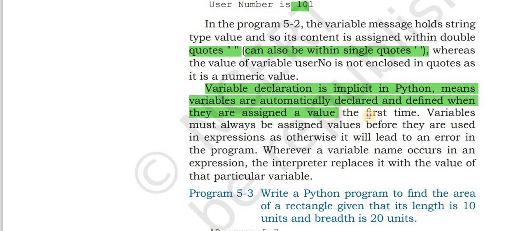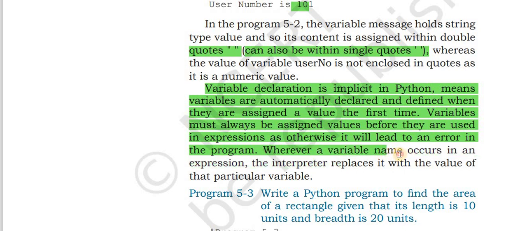It can also be within single quotes, but it is exceptional. In place of double quotes, you can use single quotes also. Whereas the value of variable user number is not enclosed in quotes, as it is a numeric value. Note it down. A numeric value doesn't need any quotation, single or double.